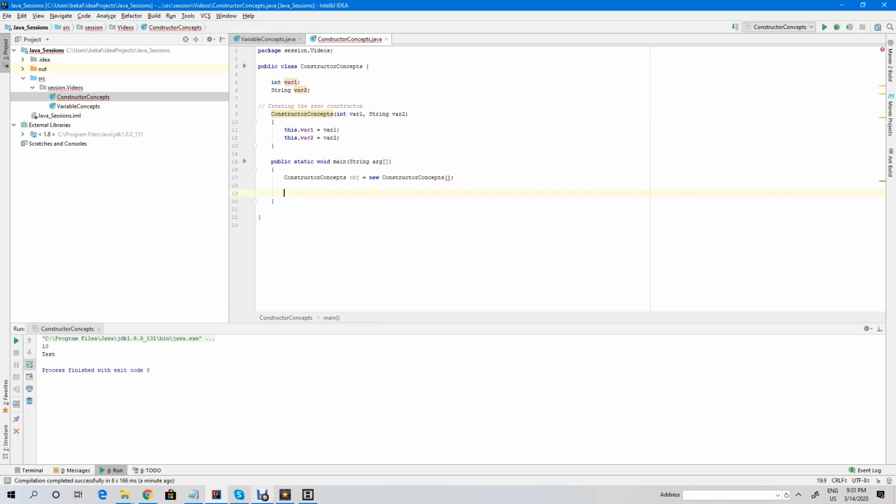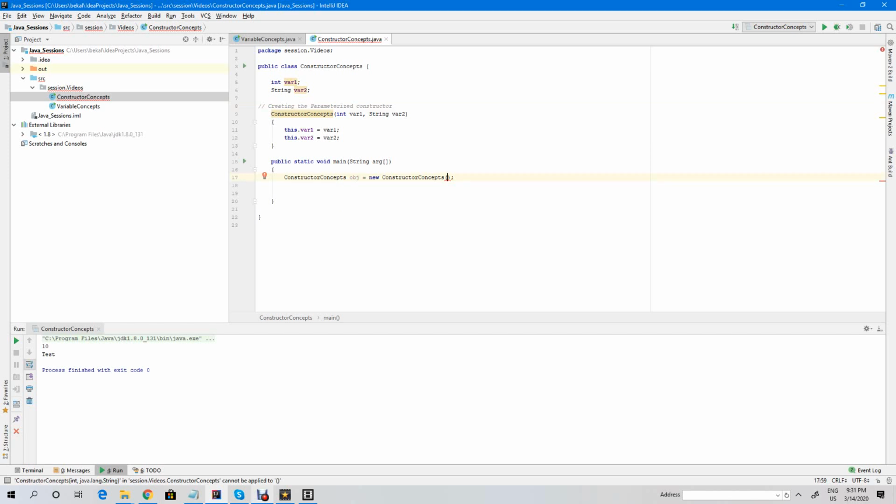Now see here, automatically the error is thrown because we have changed from a zero parameter constructor to a parameter constructor. That is what we did. So whenever you are creating an object, it is throwing an error because the constructor expects an integer and a string parameter, but here nothing has been passed. That is why it throws the error: constructor cannot be applied. That means you have to pass the parameters with some value.